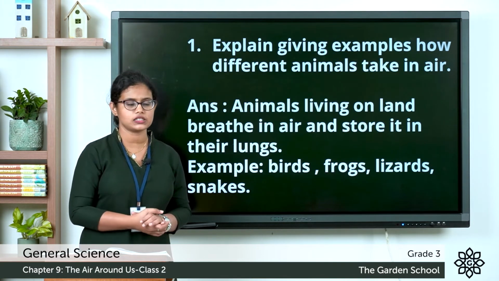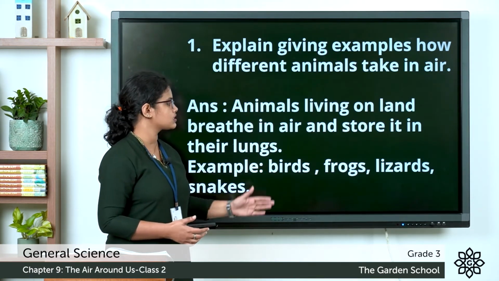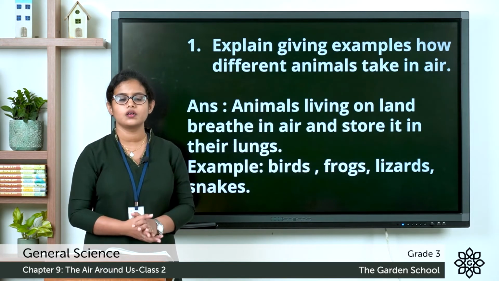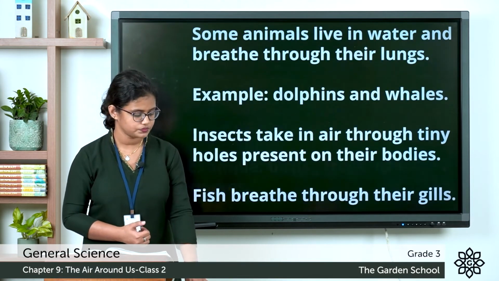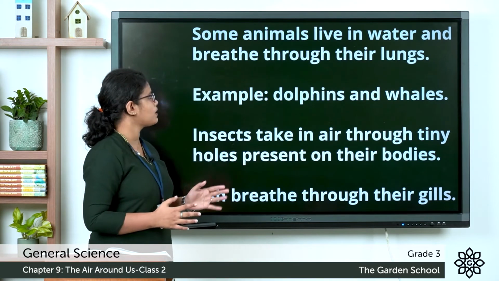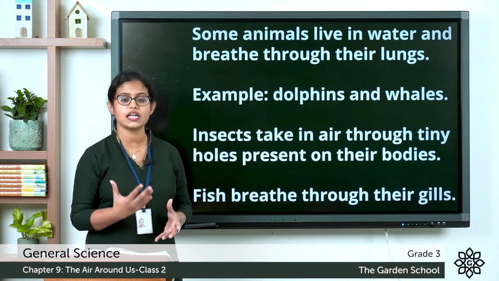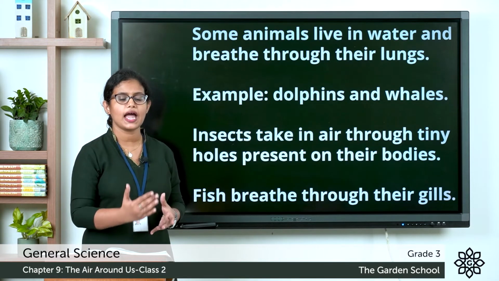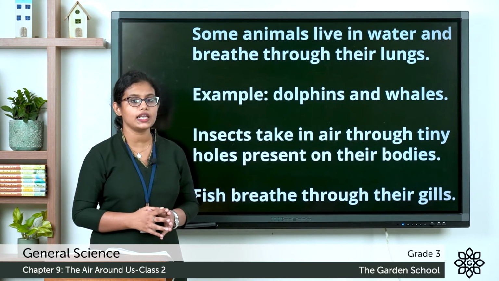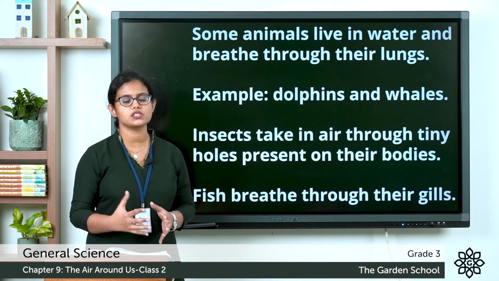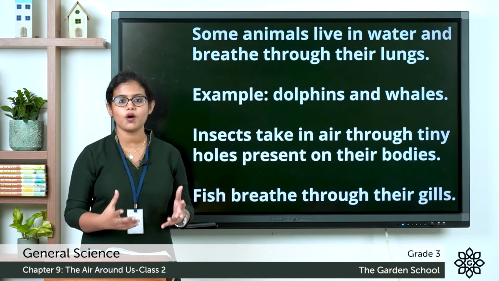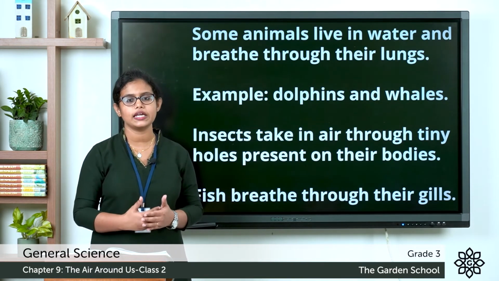Animals that live on land. Example, birds, frogs, lizards, snakes. All these animals breathe through their lungs. Next one. Some animals live in water and breathe through their lungs, like whales and dolphins. Next, insects take in air through tiny holes present on their bodies. Fish breathe through their gills.